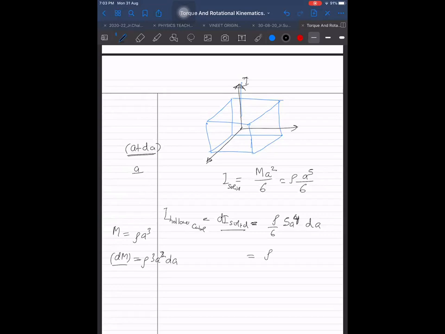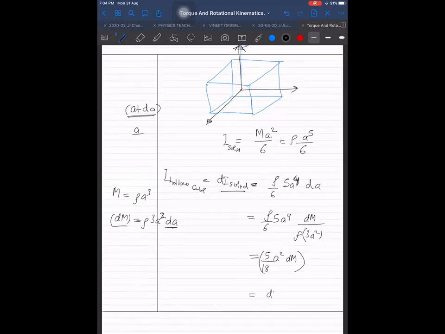Now it will become rho by 6 into 5 into a raised to power 4. How to write in terms of dm? I will replace da with dm divided by rho into 3a square. What is that? That is equal to 5 by 18, 5a square into dm by 18. So the answer that we are getting is dm into a square into 5 by 18.